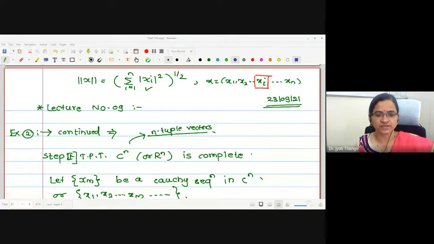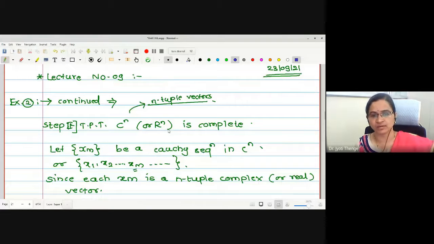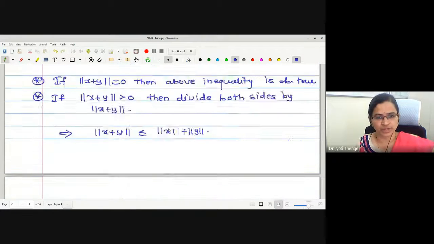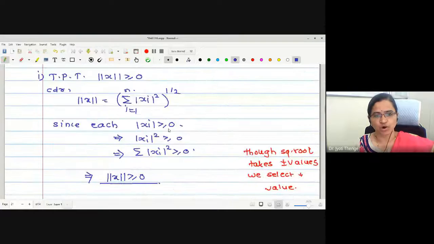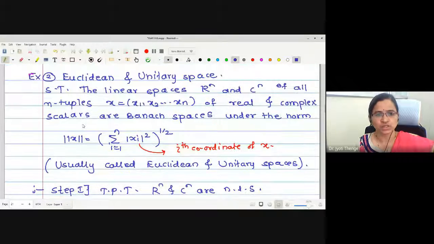In the last lecture, we proved the remaining part of example number 2, that is, proving Cn and Rn are complete spaces, or Banach spaces. The first part we proved in the previous lecture: this is a norm defined on Euclidean and unitary spaces.